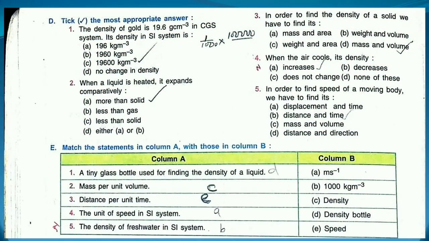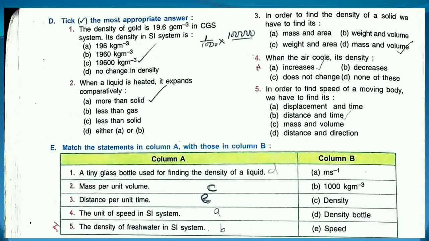Now to choose the correct answer. The first one is the density of gold is 19.6 gram per centimeter cube in CGS system. So what will be its density in SI system? So as we know that for changing the density from CGS to SI, we have to multiply the given value with the number of 1000.